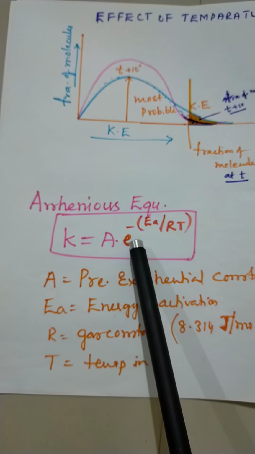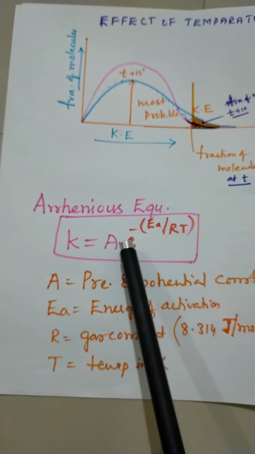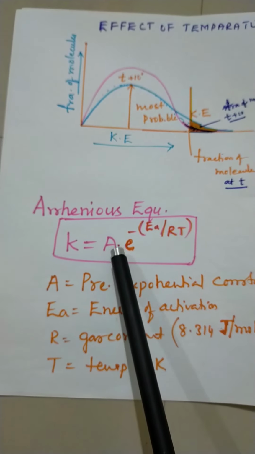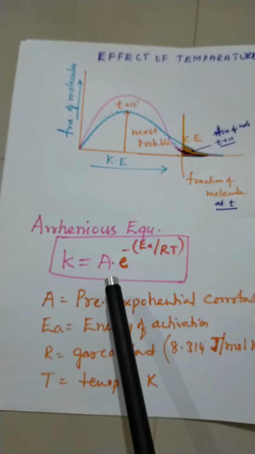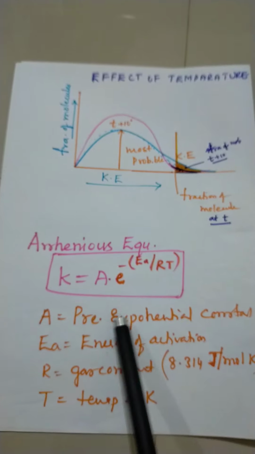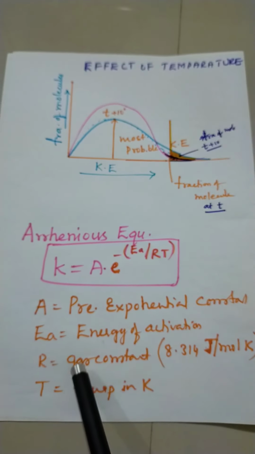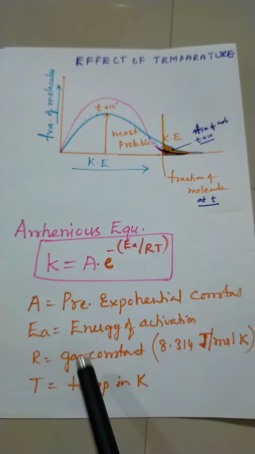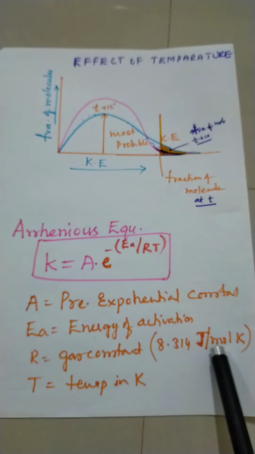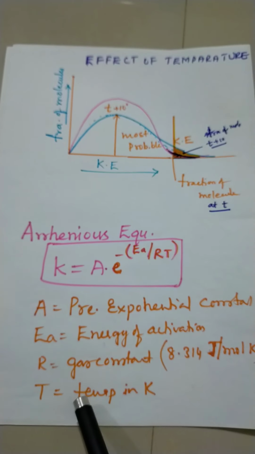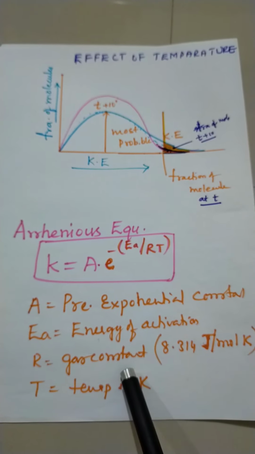Here e is the exponential factor, and A is the pre-exponential constant. Ea is the energy of activation and R is the gas constant, 8.314 joules per mole Kelvin. And T is the temperature in Kelvin.